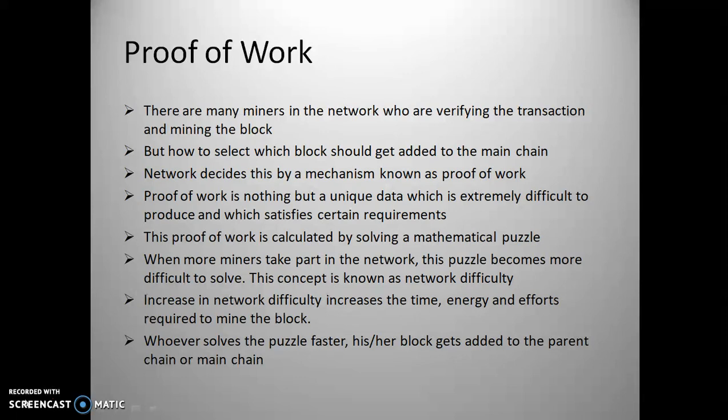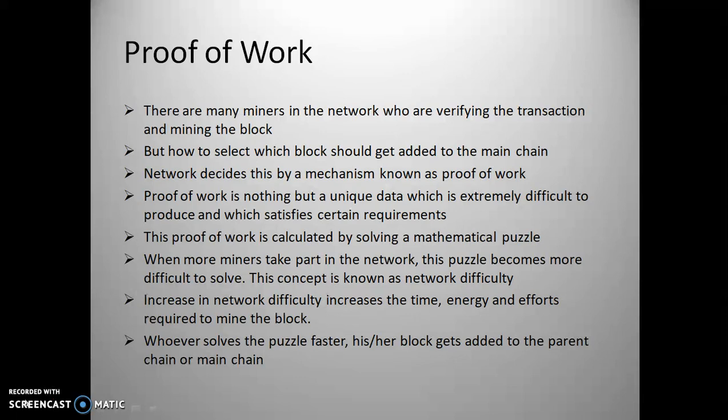But today there are lots of miners taking part in the network to mine bitcoins. As there are many miners now, this puzzle is very difficult to solve. That means proof of work has increased the network difficulty. As more miners take part in the network, the difficulty increases.